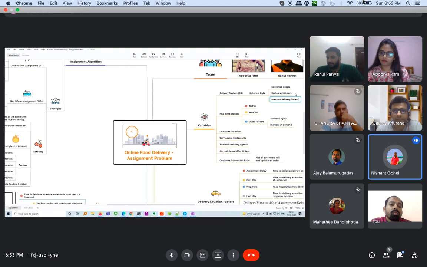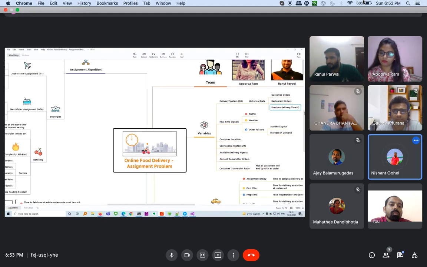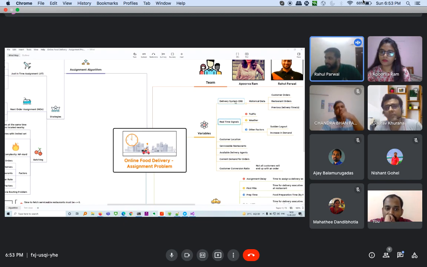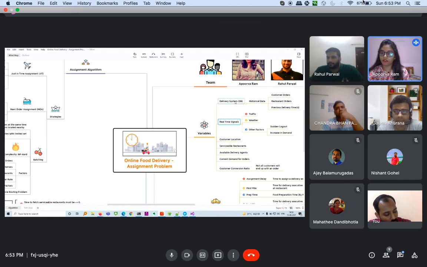Then how will they get to know the current traffic situation? The current traffic situation, they might be getting it from there, but not for the distance calculation or time calculation. But they also have their own system where they analyze the traffic and weather conditions as well. Okay.